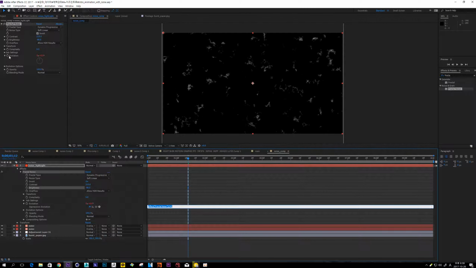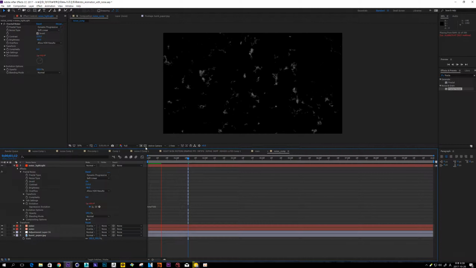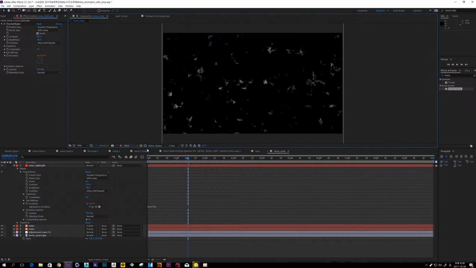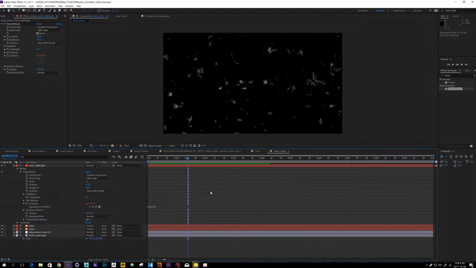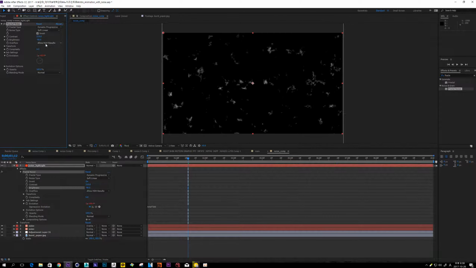And I want this noise move more fast, so time hit about 250, 300. Oh, decrease resolution. Brightness a little bit more down.